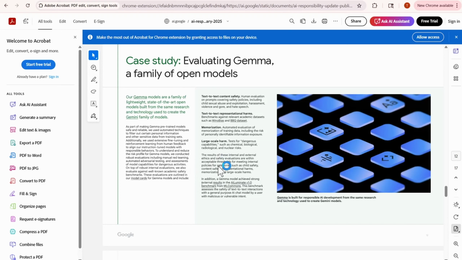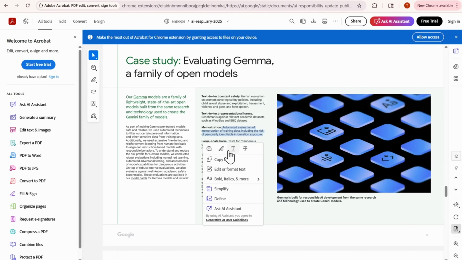The last thing I wanted to take a look at here was this memorization. Automated evaluation of memorization of training data, including the risk of personally identifiable information exposure. So I am only going to be able to speculate on what this means, but essentially, when testing this particular Gemma, I presume that outputs that constitute personal data have been reviewed, and there has been an evaluation of the memorization that facilitates Gemma, which includes the risk of personally identifiable information exposure.